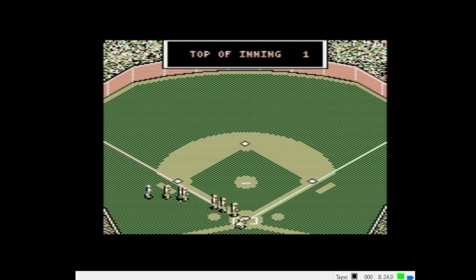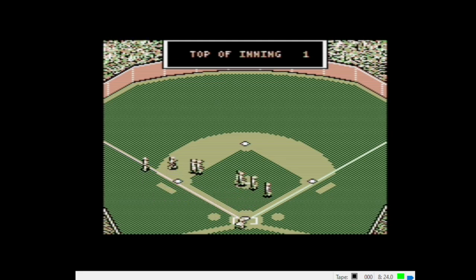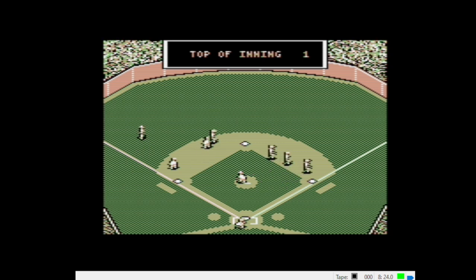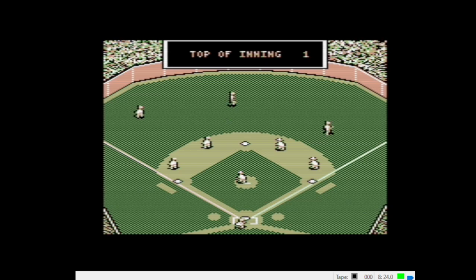And again, if you haven't seen my other videos, the first thing you want to do at the prompt is press R so the players don't run on and off the field. After you've seen this graphic once or twice, you should be good. You don't need to see it every single inning, every half inning.